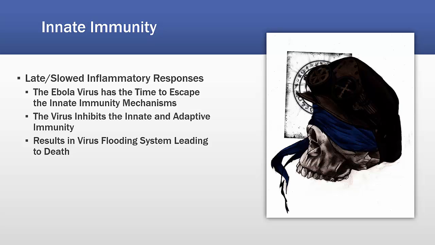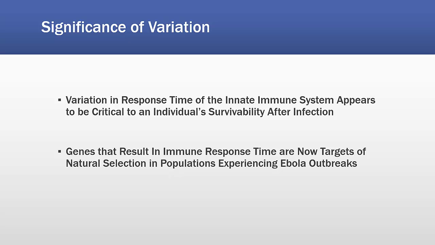Now, a late or slowed inflammatory response to the Ebola virus essentially results in the virus being able to escape the innate immunity's mechanisms. The virus then, through cell infection, inhibits the innate and adaptive immunity, and this results in viral flooding of the system, ultimately resulting in death. Now, the significance of this variation is that variation in response time of the innate immune system appears to be critical to an individual's survivability after infection. Genes that determine the innate immune system's response time are now targets of natural selection in populations experiencing Ebola outbreaks.